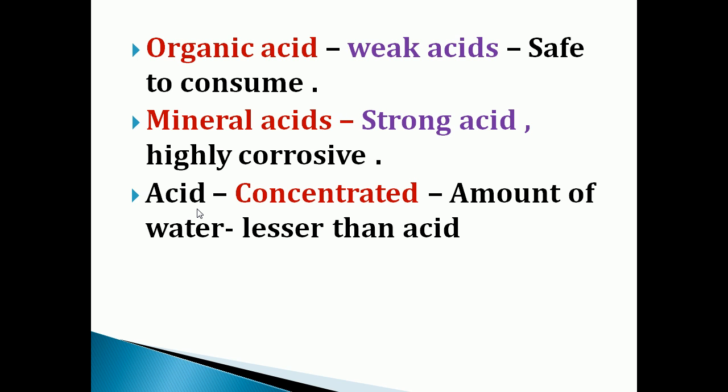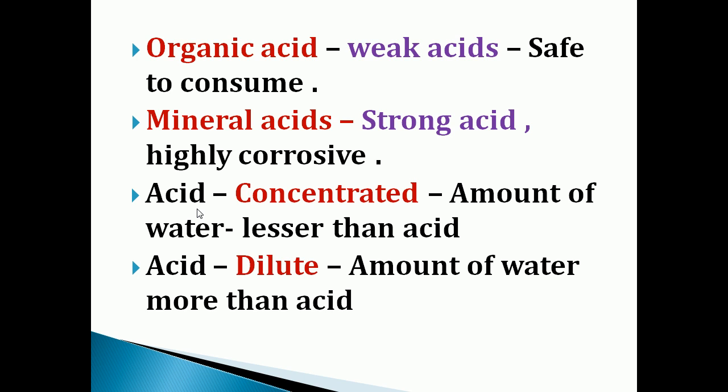Acids can be classified based on their concentration into two types. They are concentrated acid and dilute acid. What is meant by concentrated acid? If the amount of water present in the acid is lesser than the amount of acid, it is called concentrated acid.